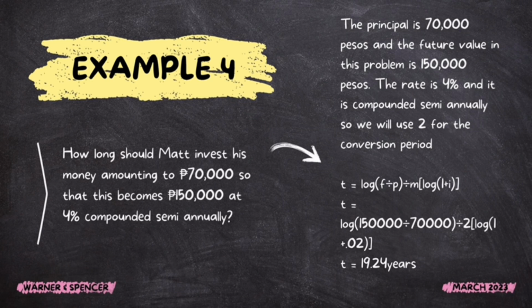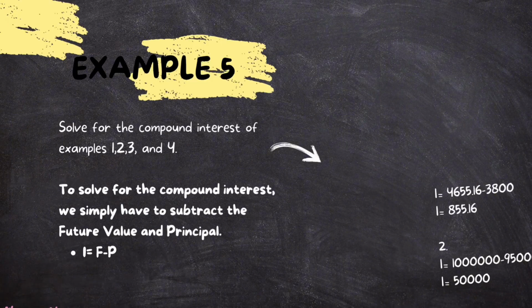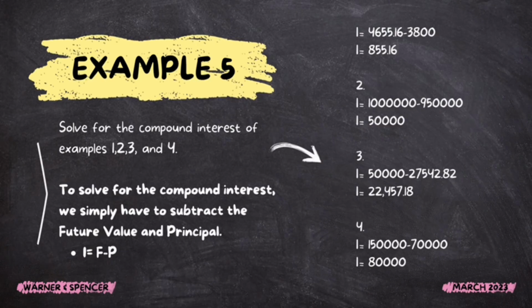The principal is 70,000 pesos and the future value in this problem is 150,000 pesos. The rate is 4% and it is compounded semi-annually, so we will use 2 for the conversion period. Example number 5. So for the compound interest of examples number 1, 2, 3, and 4. To solve for the compound interest, we simply have to subtract the future value and principal.